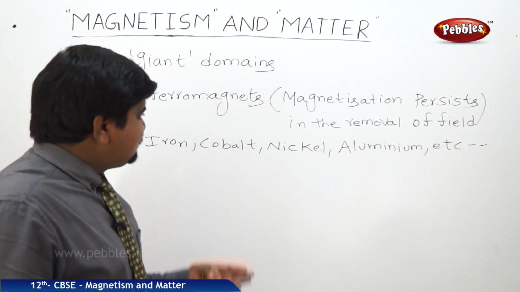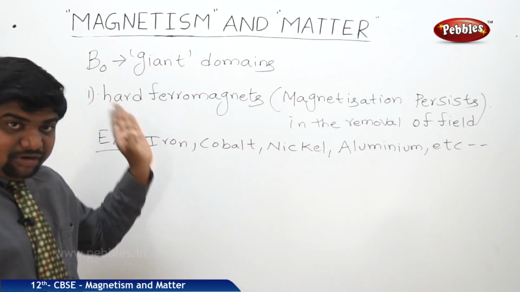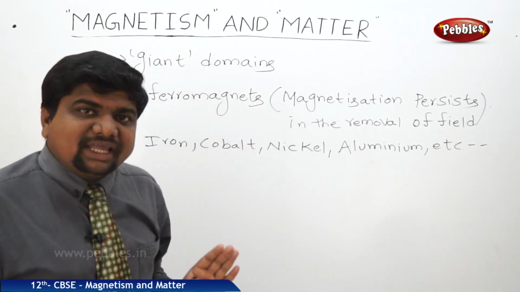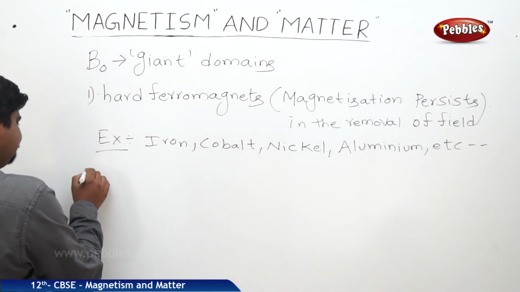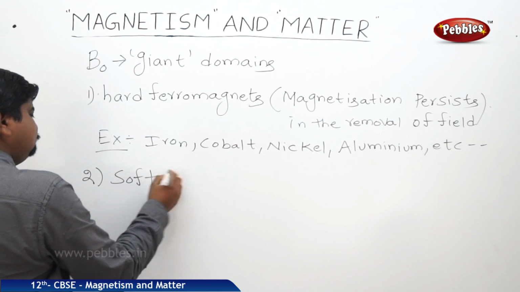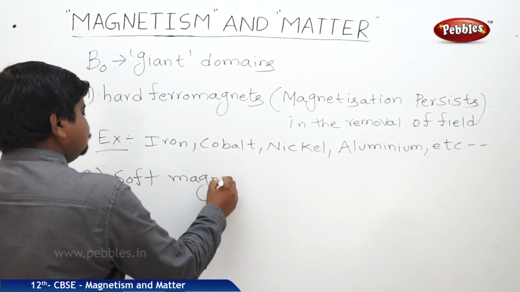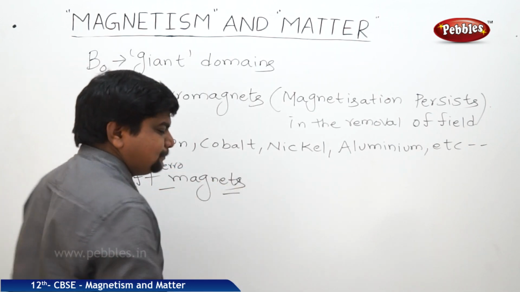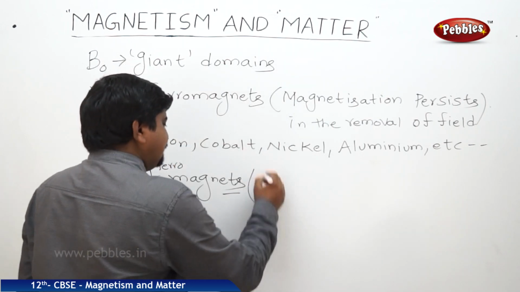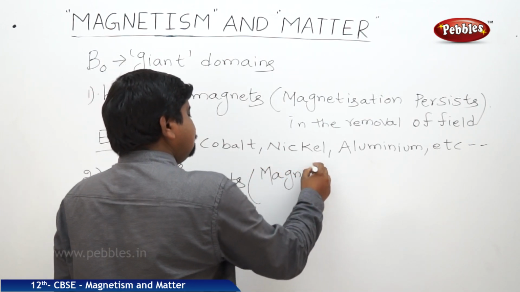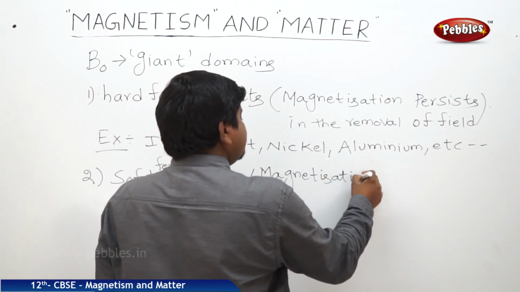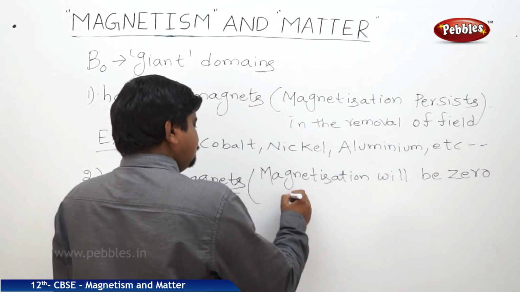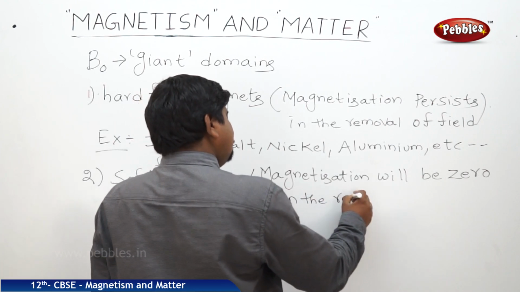But in some ferromagnetic materials, whenever you remove the external field, nothing but B naught, their magnetization suddenly comes to 0. Those ferromagnetic materials are called soft ferromagnets. So here magnetization will be 0 on the removal of the field.